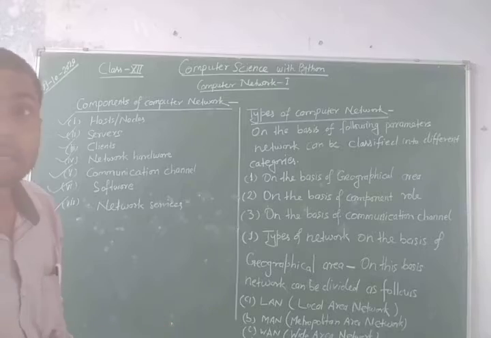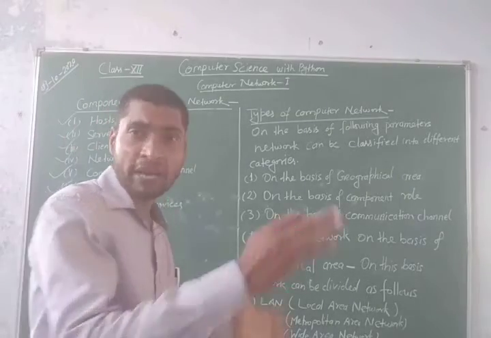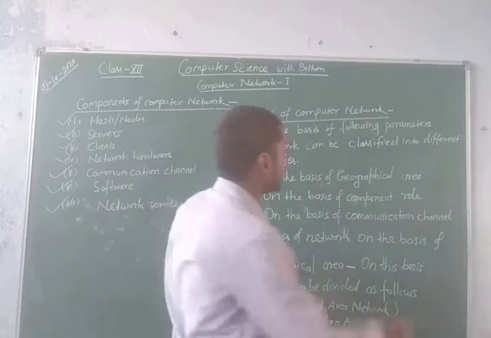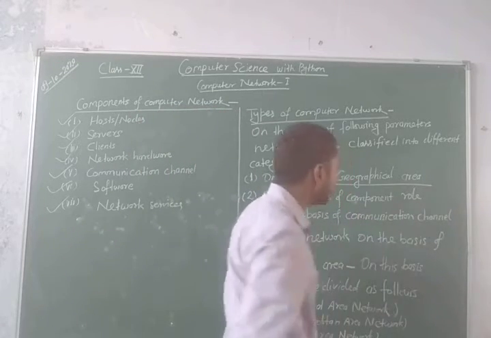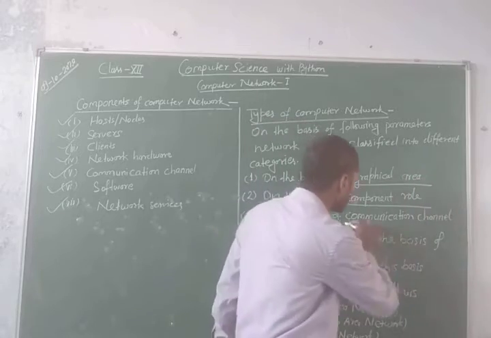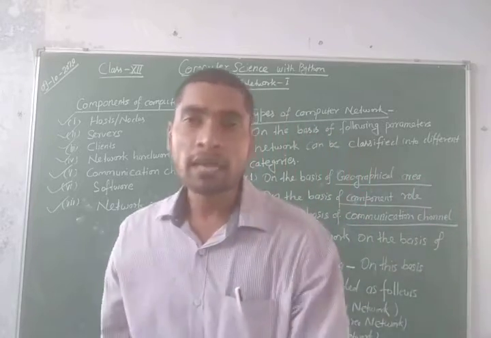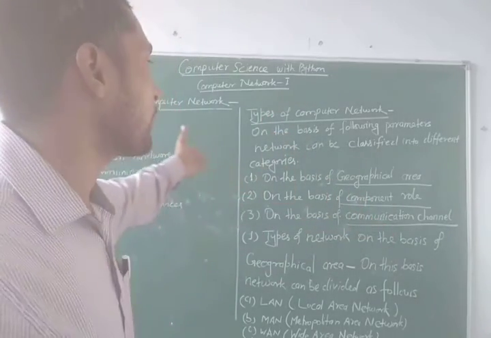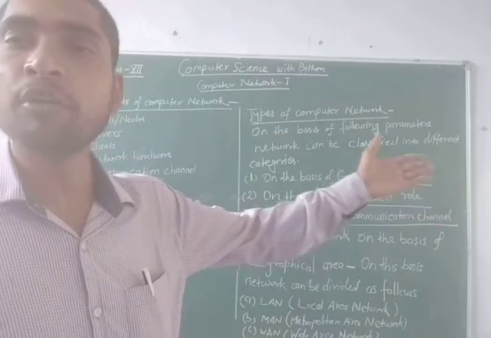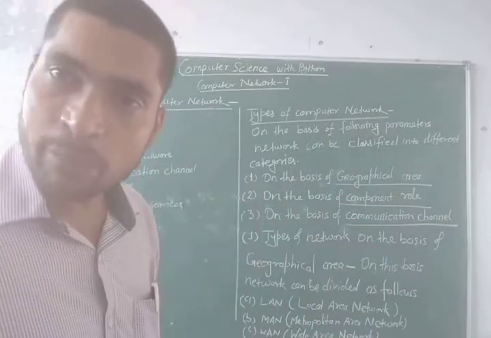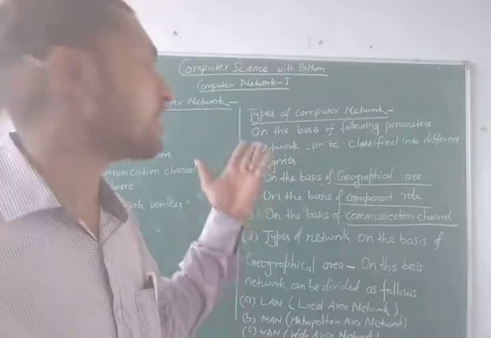The parameters are first, geographical area, second, component role, and third, communication channel. On the basis of geographical area, component role, and communication channel, we can divide, we can categorize the computer network into different parts.